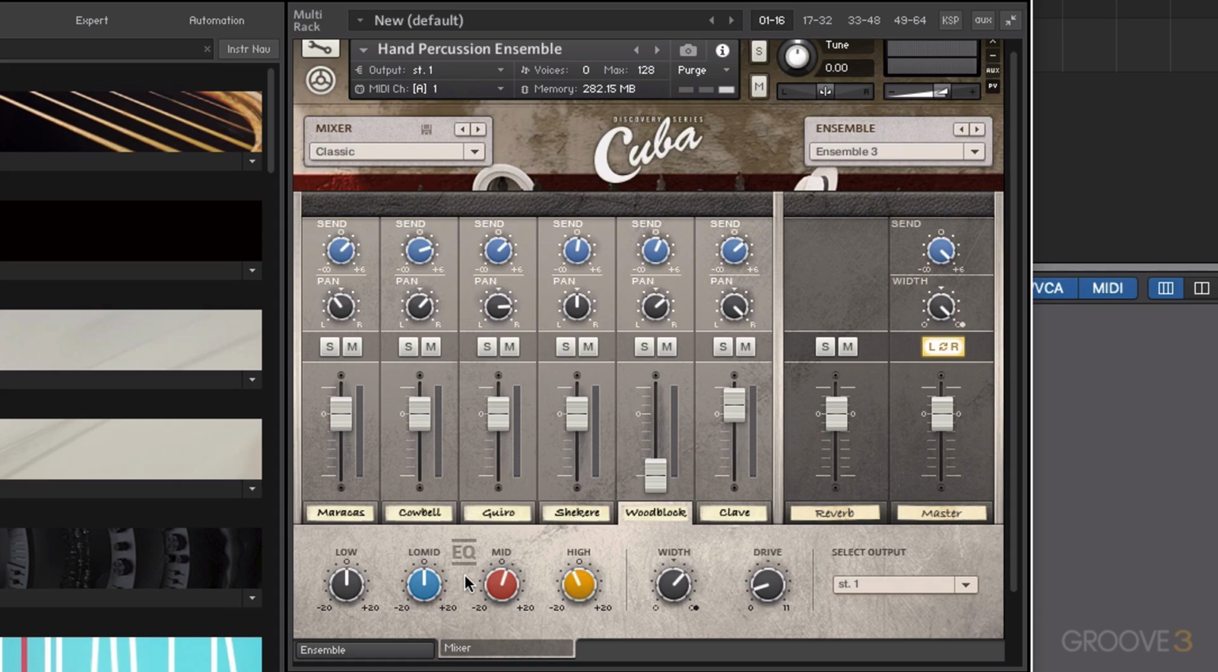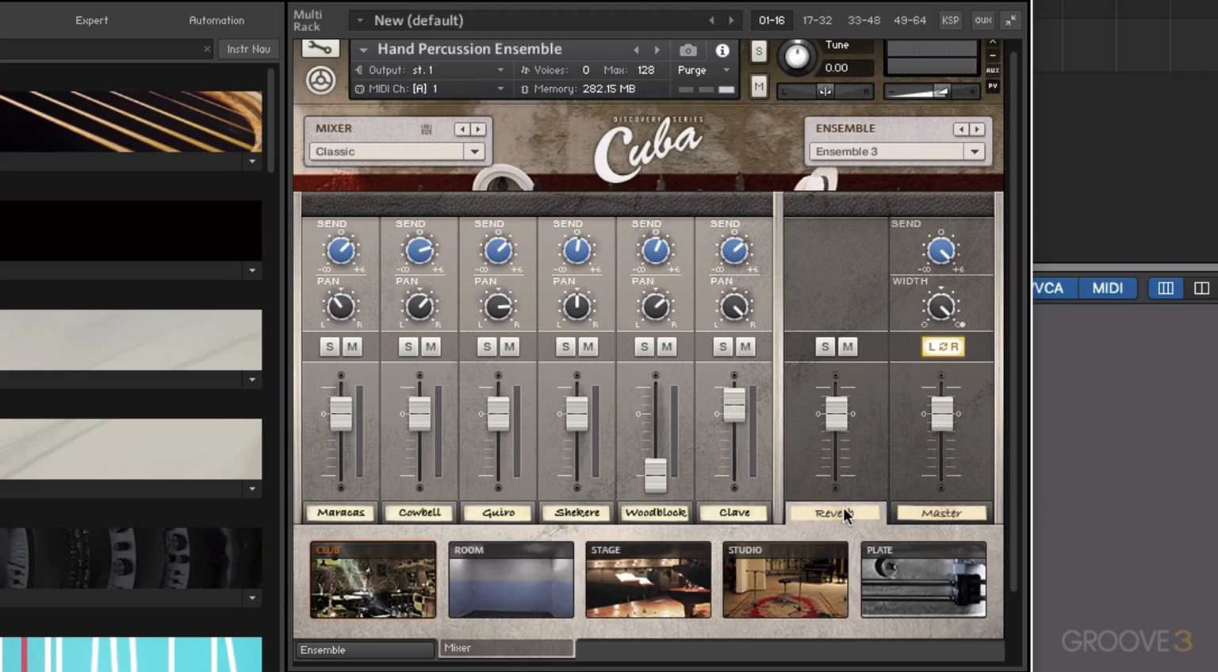Okay, so to recap in this video, we have 6 channel faders for each one of our sounds. We've got a send level to a reverb, a pan control for each one, EQ for each channel as well. When we click on a sound, we have the ability to change the EQ for that sound and also change the stereo width and also the drive. And we can select whether it's going to go to the main master output or go to an individual output if we have multiple outputs set up in our DAW.